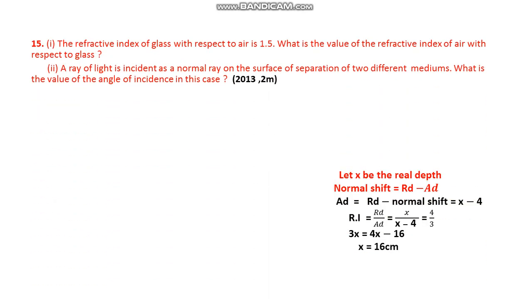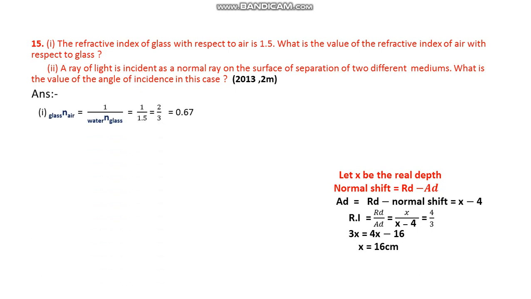Next, the refractive index of glass with respect to air is 1.5. What is the value of the refractive index of air with respect to glass? Second question, a ray of light is incident as a normal ray on the surface of separation of two different mediums. What is the value of the angle of incidence in this case?